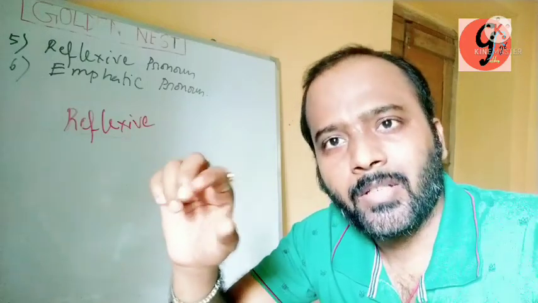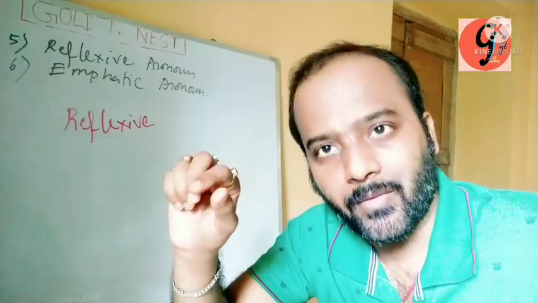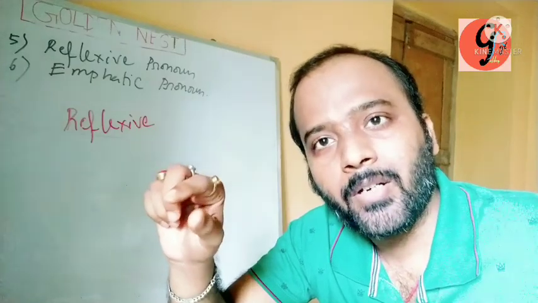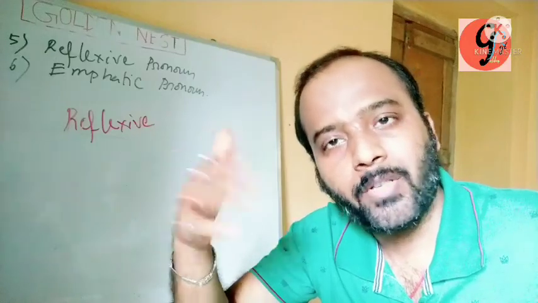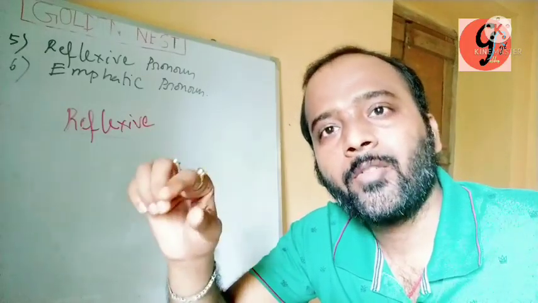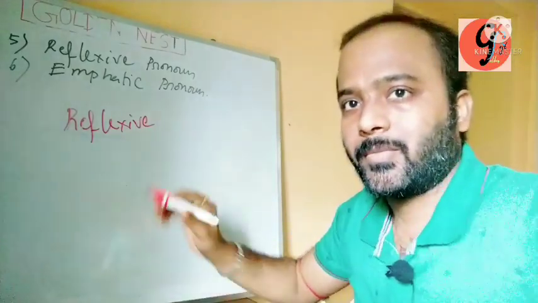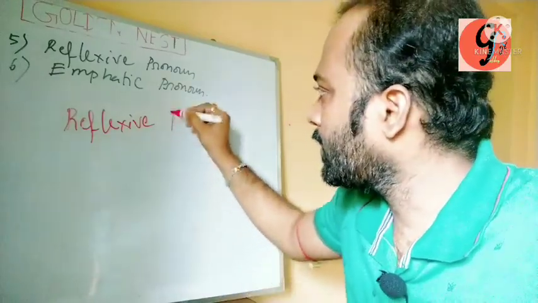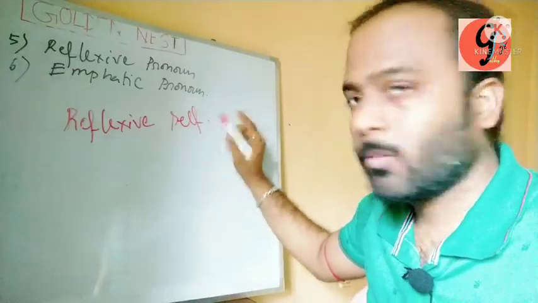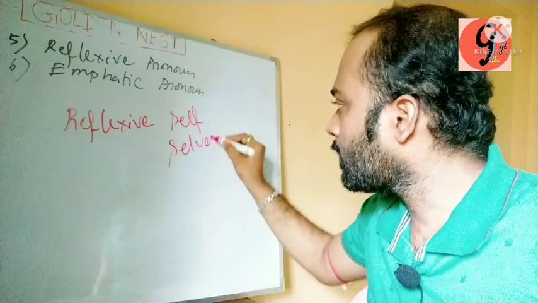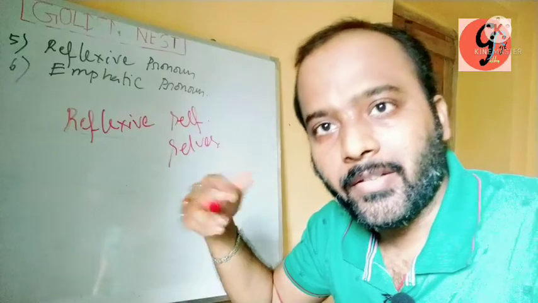If the subject is a singular number, we can use self, S-E-L-F. If the subject is plural, more than one, we can use selves, S-E-L-V-E-S. I am saying that if the subject is singular, we can use self. Clear? But if the subject is plural, more than one, we can use selves.